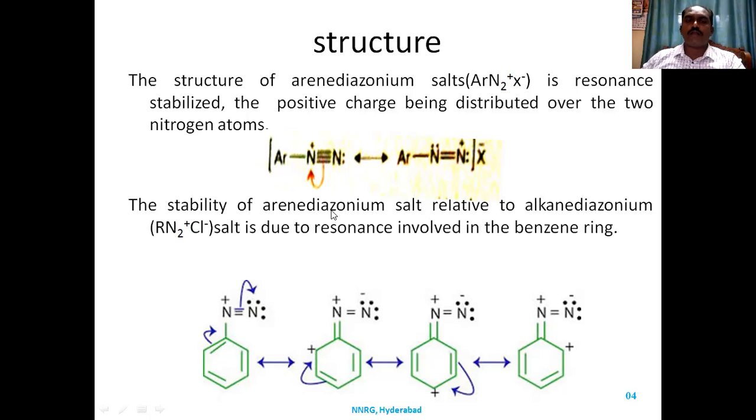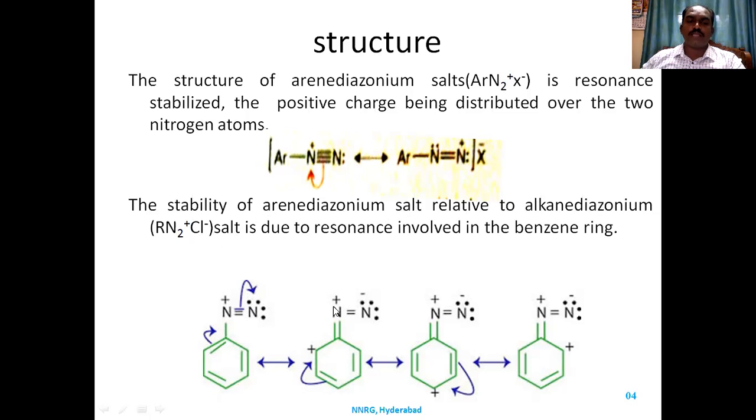Now, the stability of arene diazonium salt relative to alkane diazonium salt. The stability of arene diazonium salt is more than that of alkyl or alkane diazonium salt. Why? Because in arene diazonium salt, there is delocalization. How? The triple bond between the nitrogens shifts to one nitrogen, and that nitrogen becomes positive.